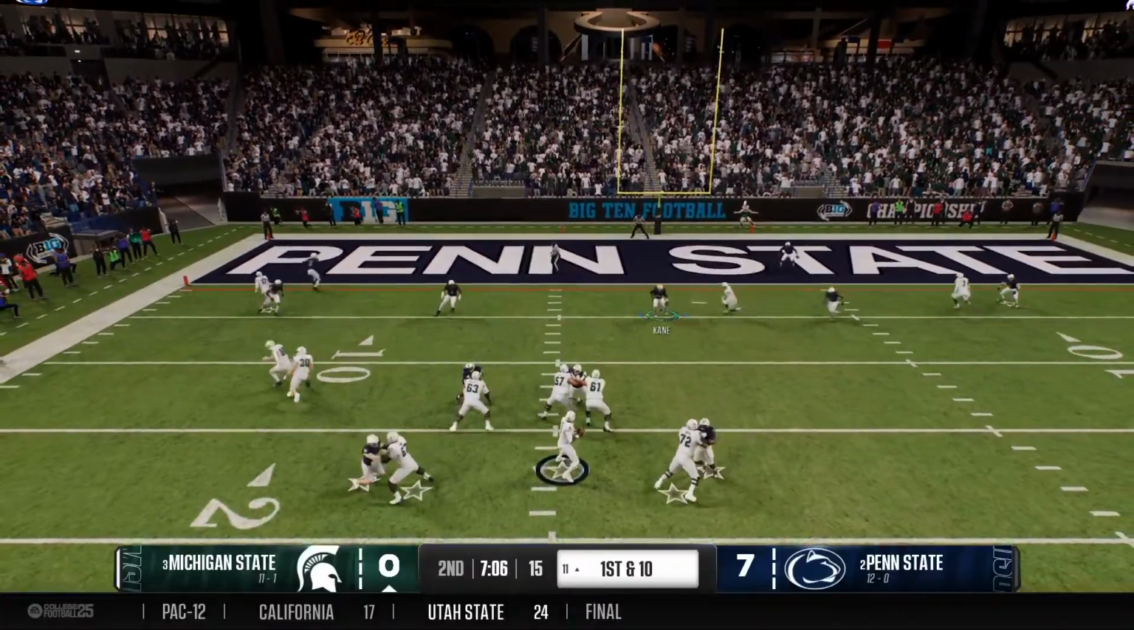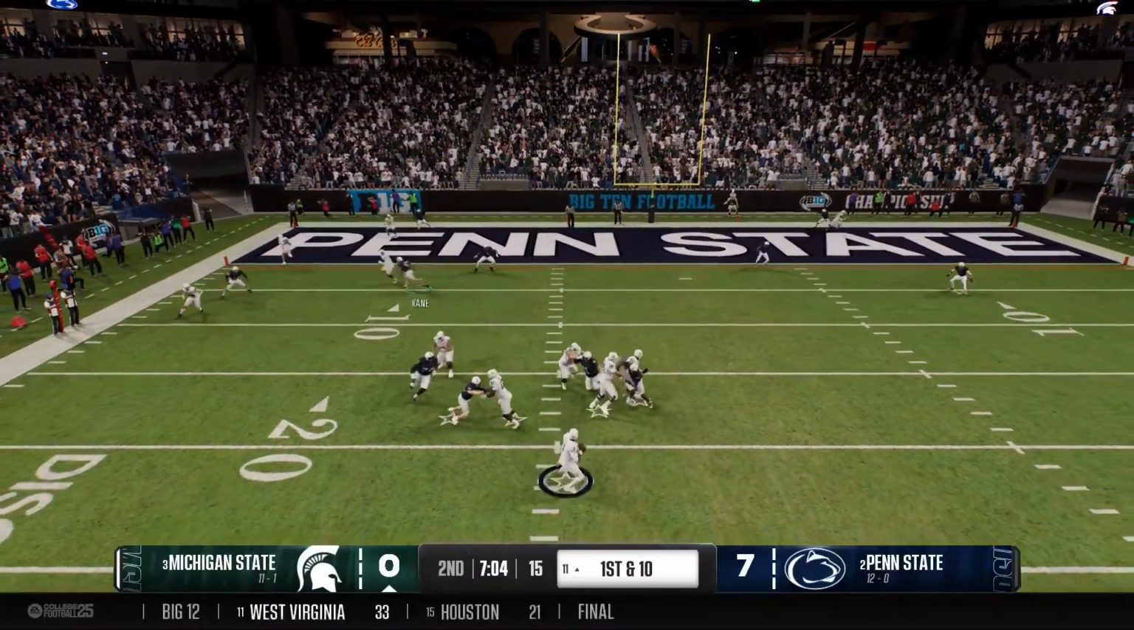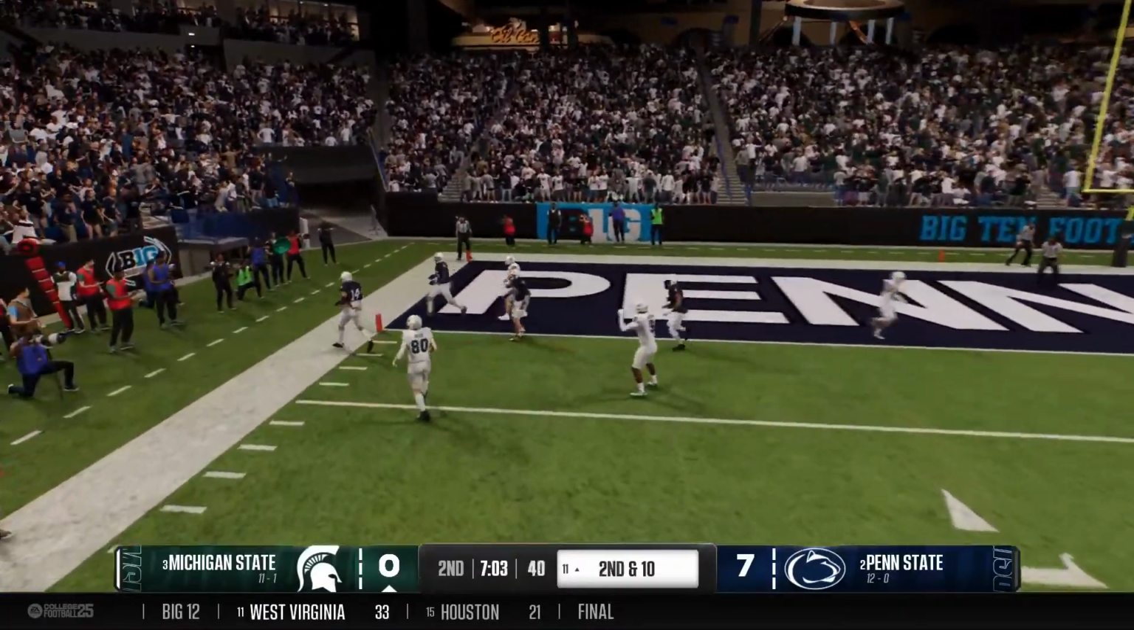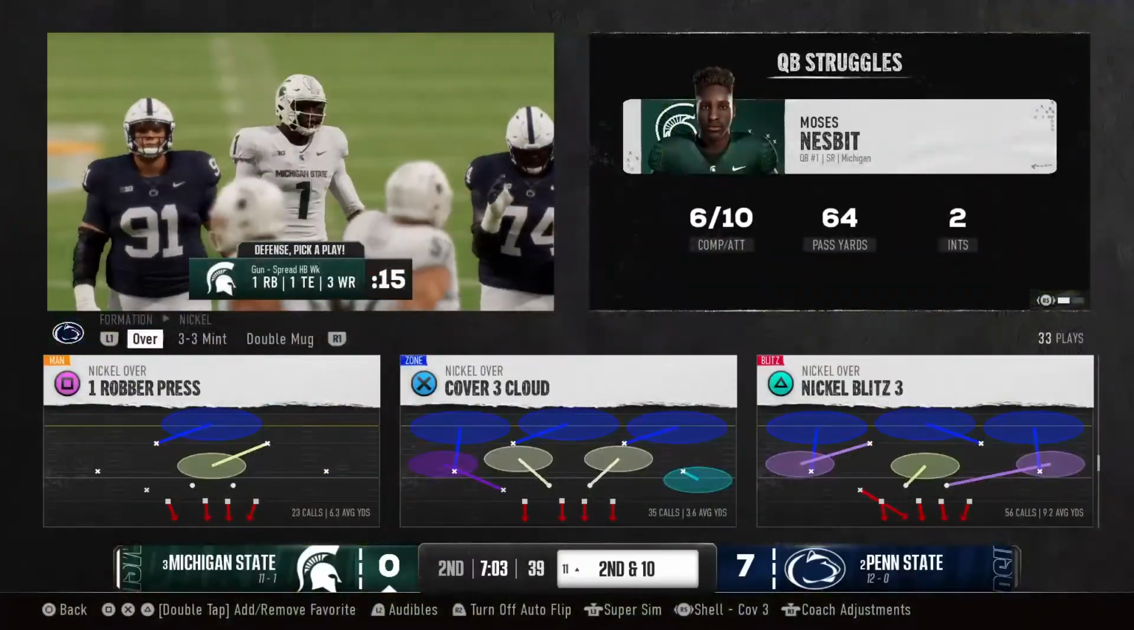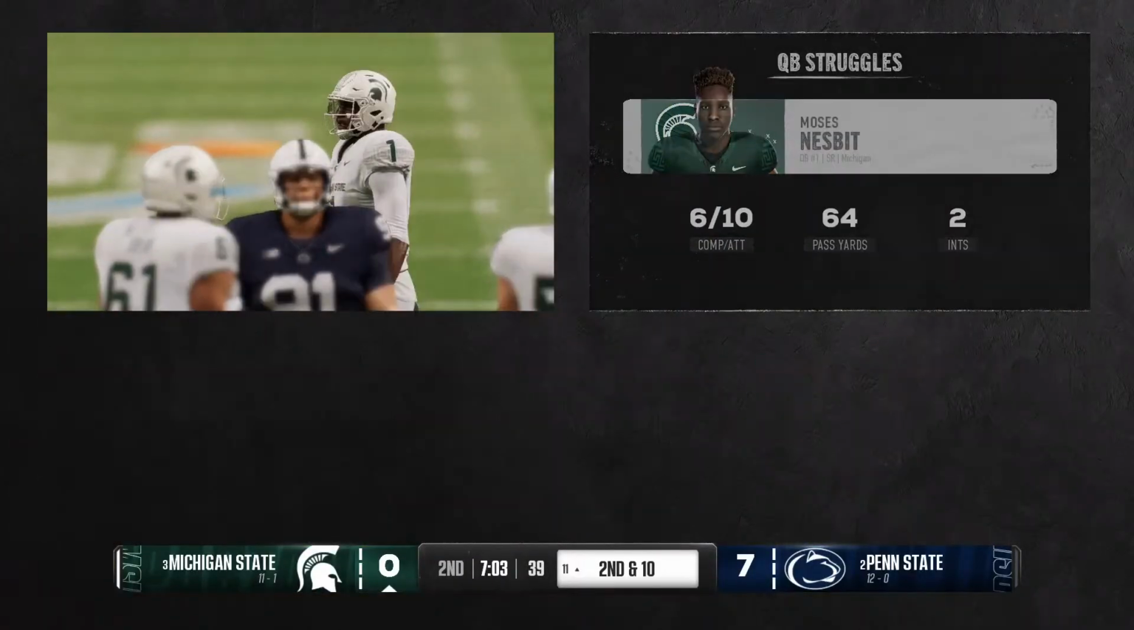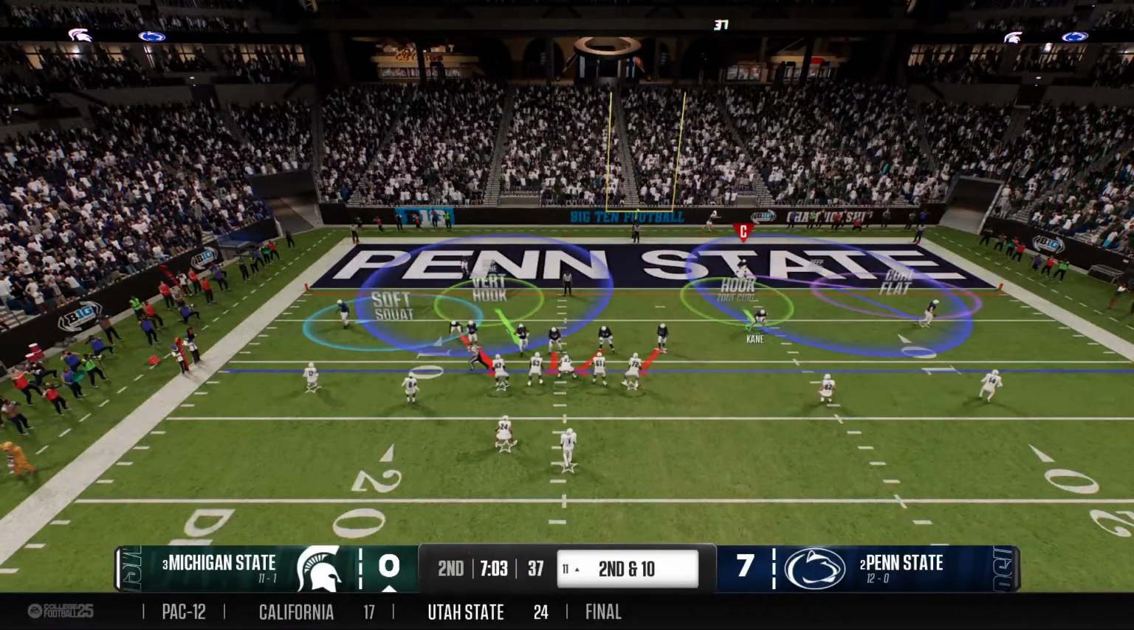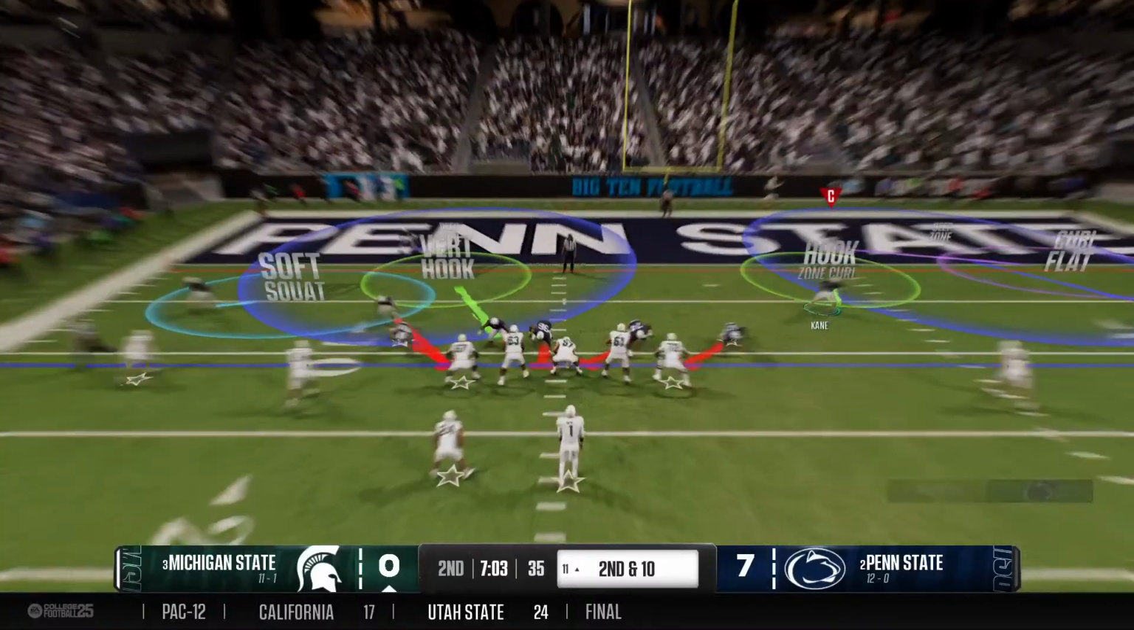On first and 10, they'll look to throw it. And with nobody open, he chooses to just throw it away. Coming to the line on second down, this is important. They want to avoid a third and long.